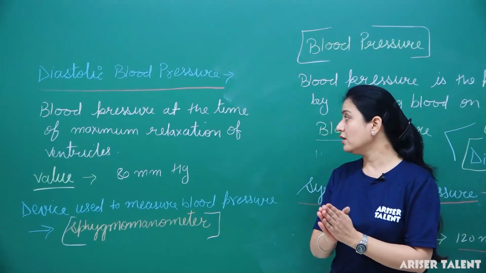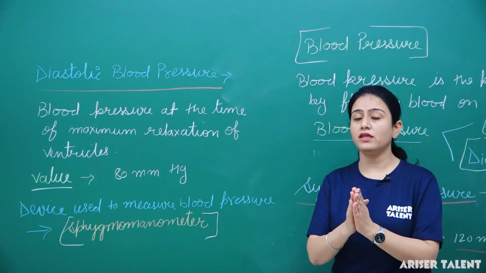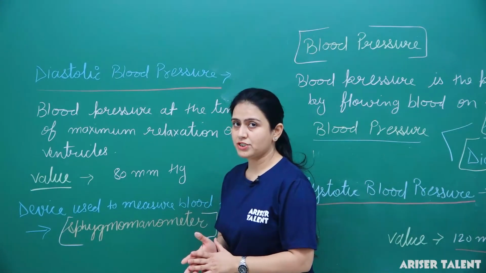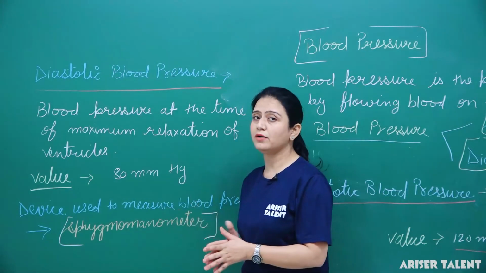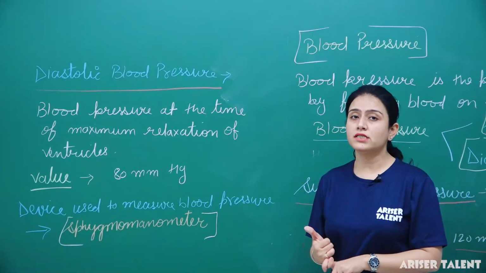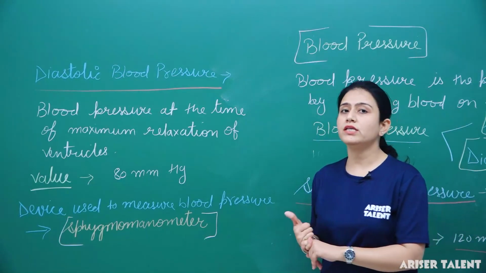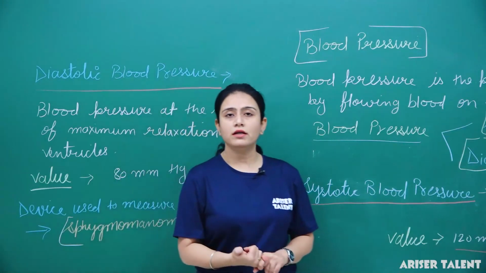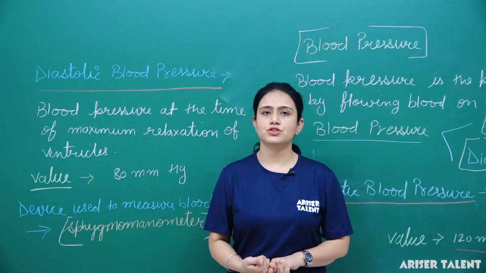Diastolic blood pressure is the pressure at the time of maximum relaxation of the ventricles, when the blood flows and exerts pressure at that time. That blood pressure is known as diastolic blood pressure, and we measure it with a device known as the sphygmomanometer. So in this lecture we studied single blood circulation and double blood circulation, as well as blood pressure. Hope everything is clear to you. Thank you.